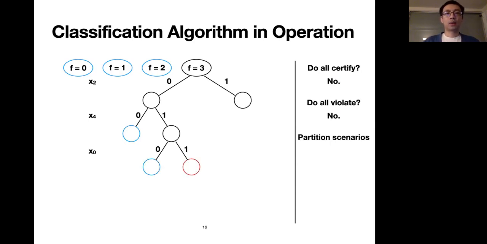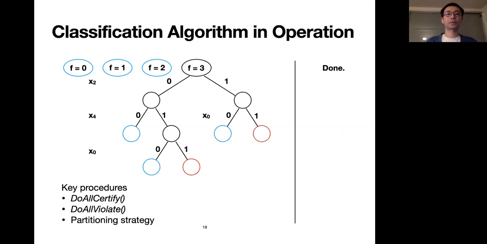In this case, we found the answer to do all scenarios violate is yes. So we classify the set to be violating and mark it red. Then we continue the process until the algorithm completes. This is a general description of the classification algorithm.